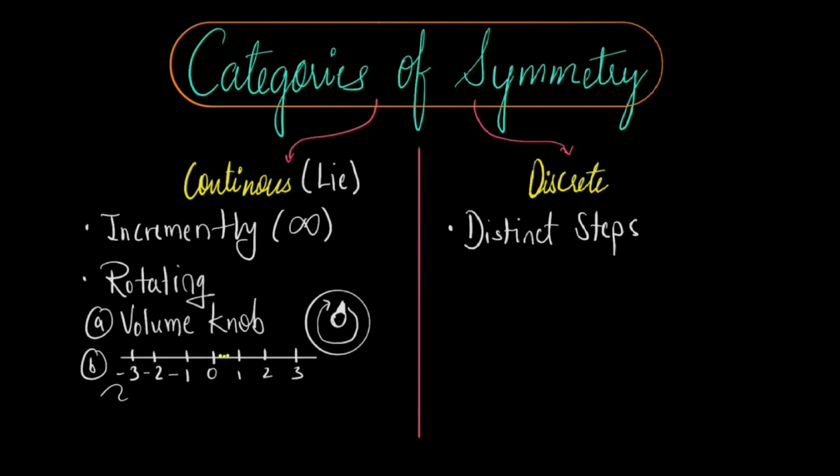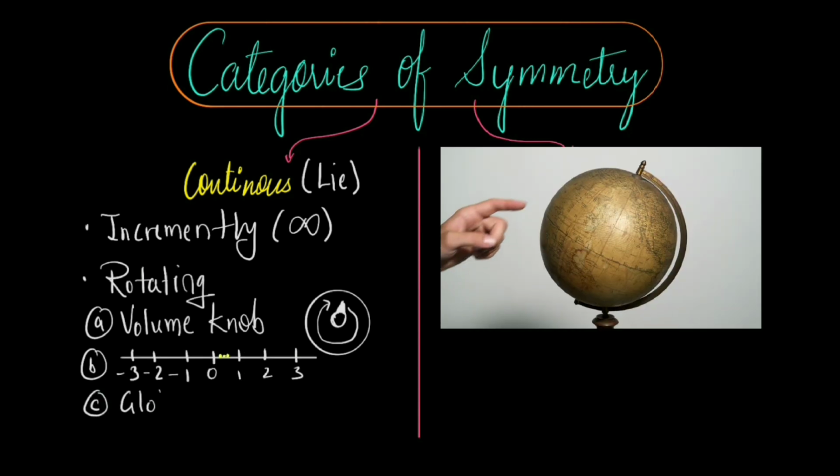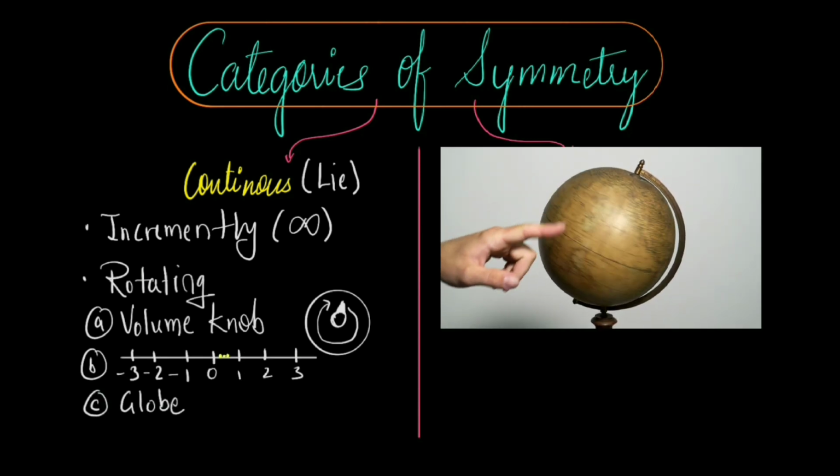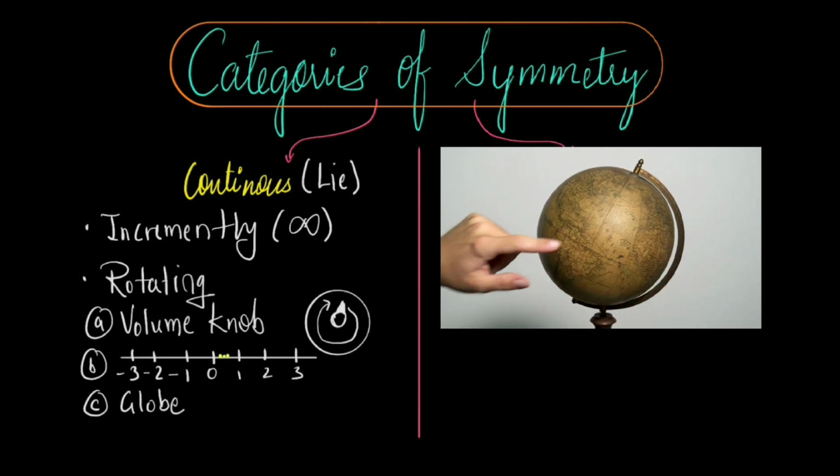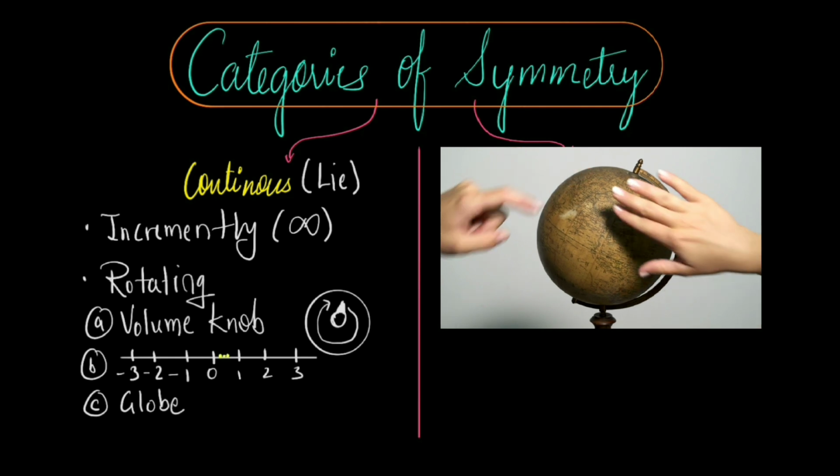Next example is rotation in space. So imagine spinning a globe. You can spin it a little bit, then a tiny more, then a little bit more. These are endless small turns you can make. So this is again continuous.